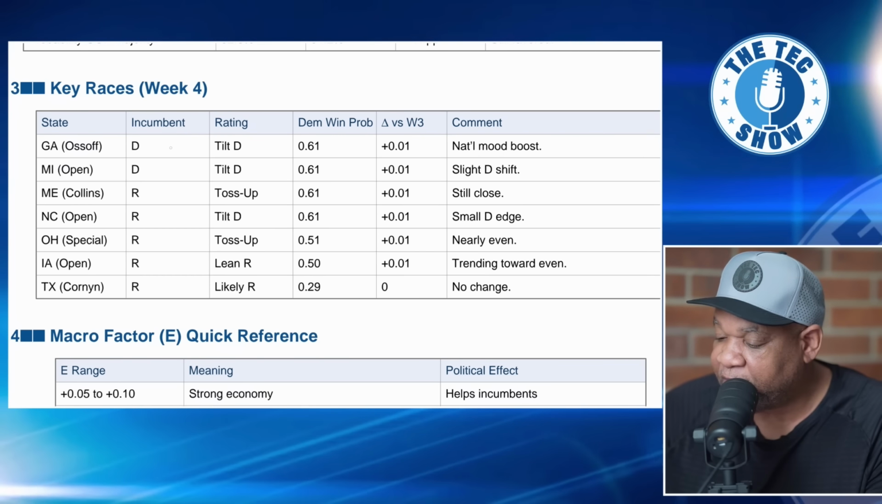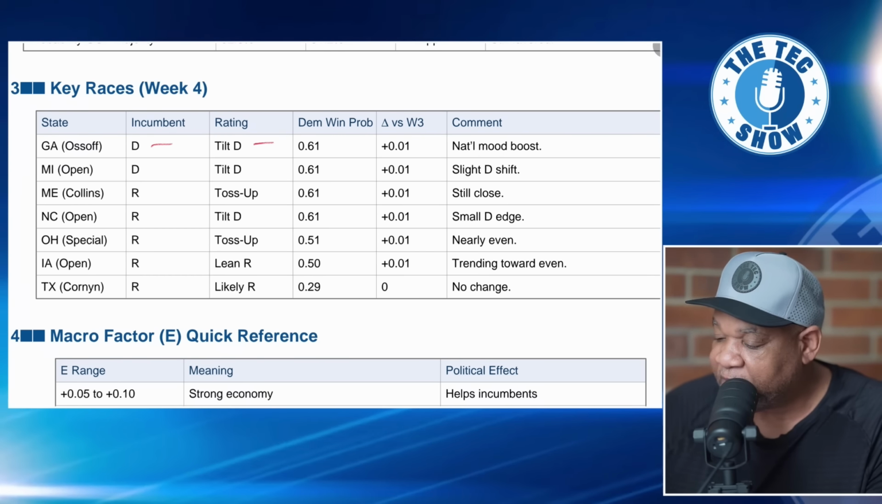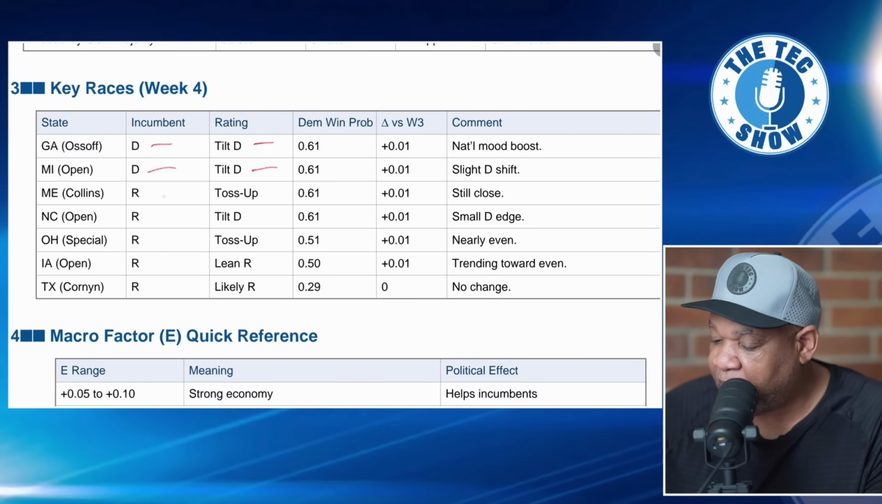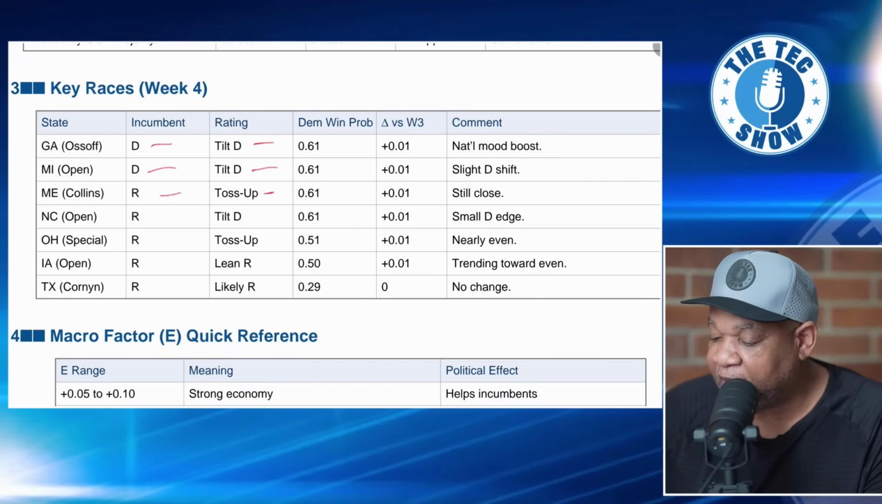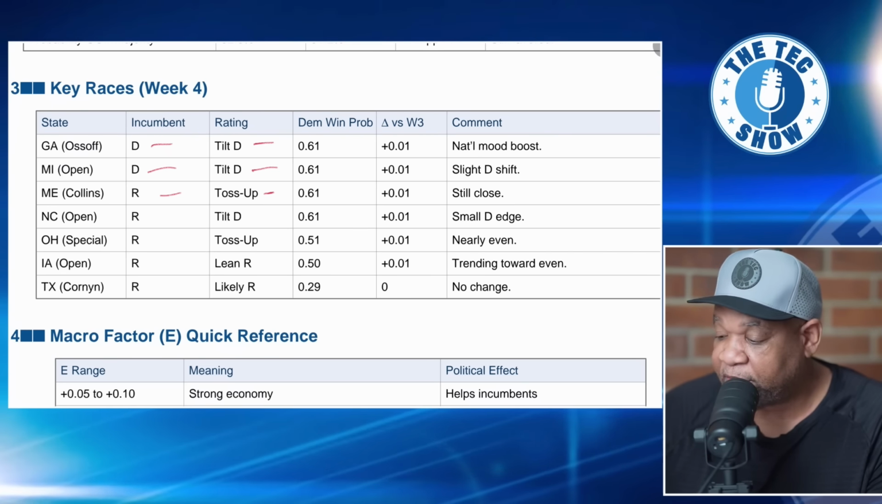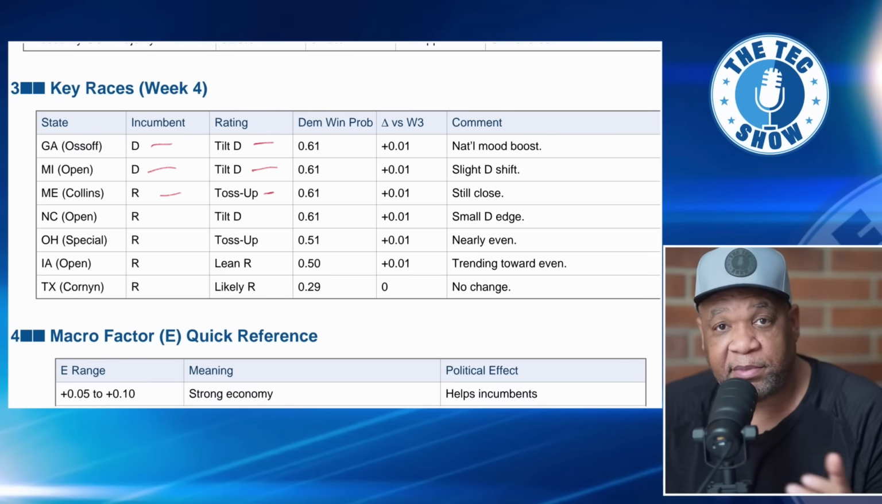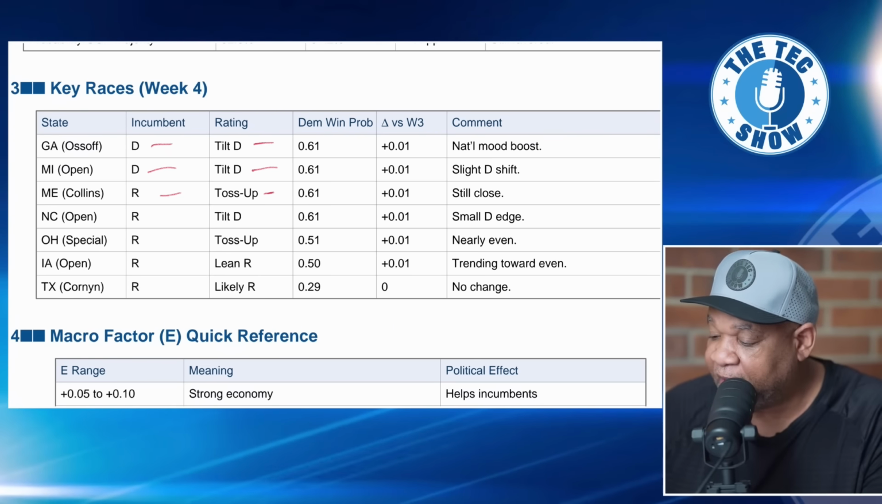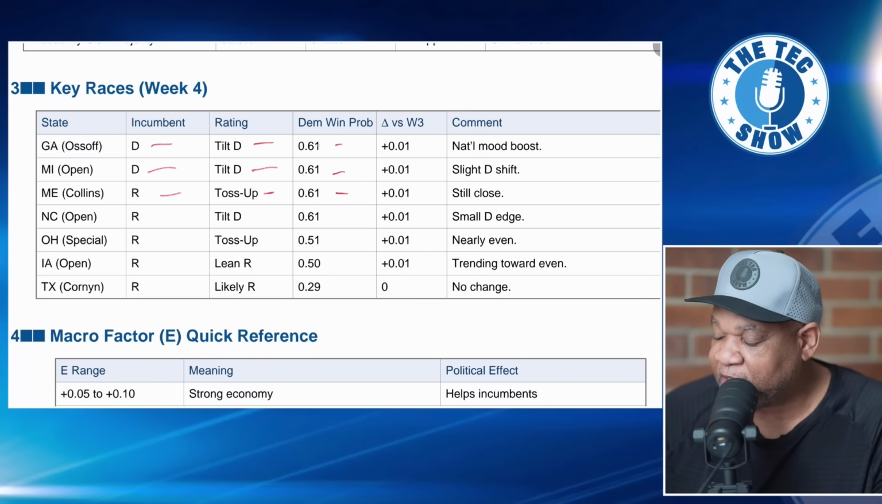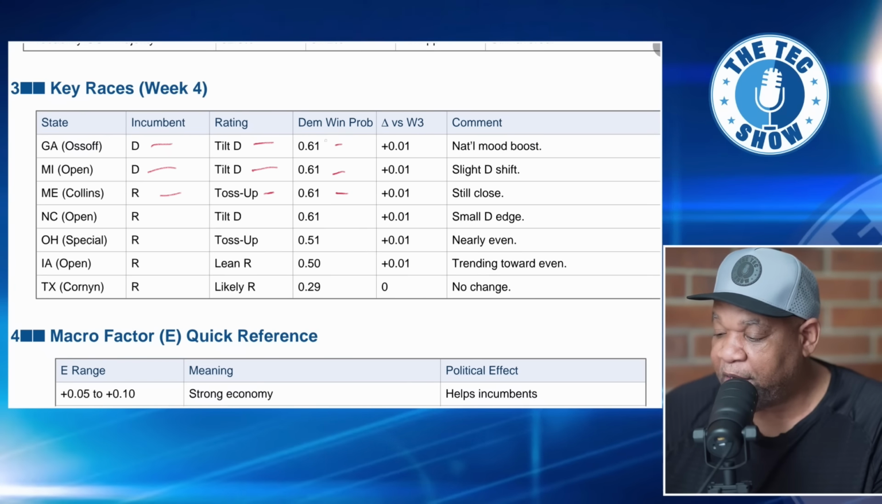Okay, and so now what I want to focus on is some of the individual races. We're going to briefly go through these. So Georgia, right now it tilts for Democrats, so that's Ossoff there running. He's an incumbent. And then you have Michigan that tilts for Democrats as well. And you have Maine. That's a toss-up right now. So you have an incumbent, a Republican, Collins, and she is in a toss-up race right now. We don't know if she's going to be running against Mills or Platner. We'll have to find that information out in the future. I didn't really talk about the percentages here, but this 61 means 61%. And this is a 61% win probability.